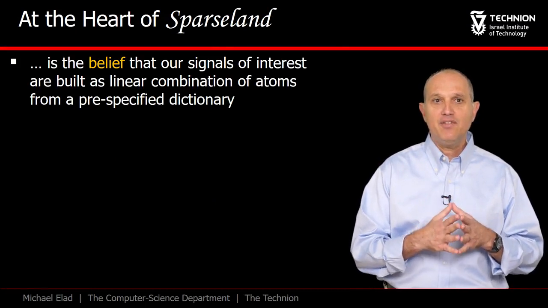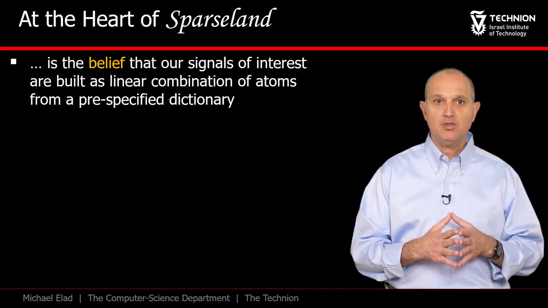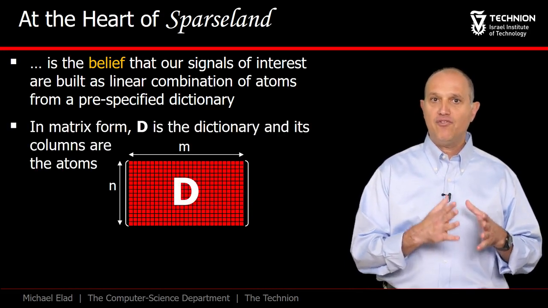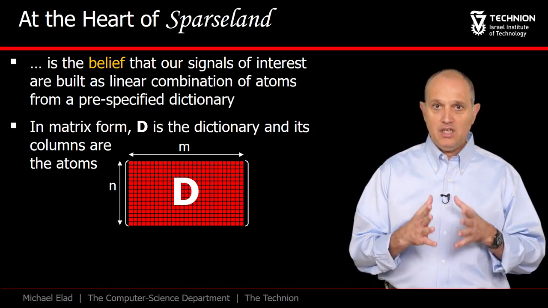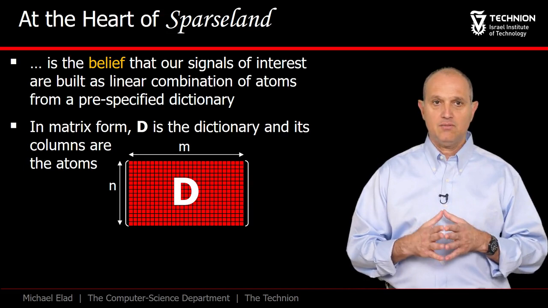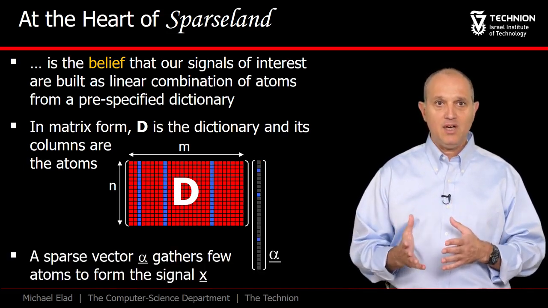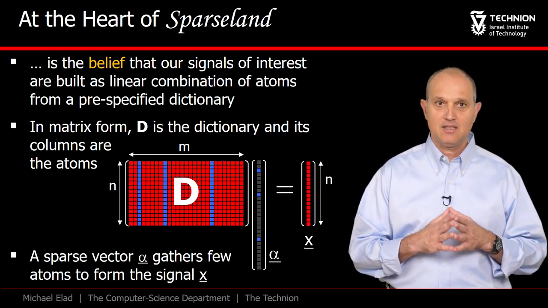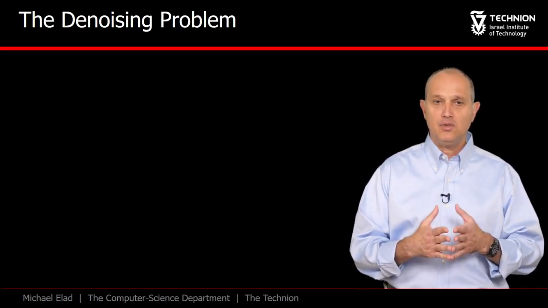Deep at the core of the Sparseland model stands the belief that the signals we operate on can be described as linear combinations of few atoms taken from a rich dictionary. We refer to the dictionary D as a matrix of size n by m, where each of its columns is an atom. When this matrix is multiplied by a sparse vector alpha, it essentially gathers few atoms from D to create the signal X. The most basic task under this model assumption is noise removal.